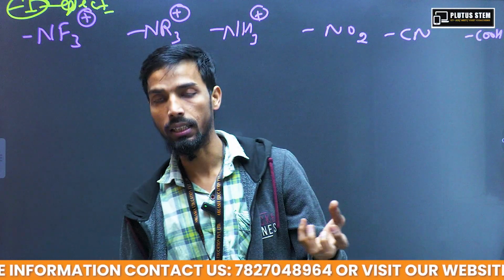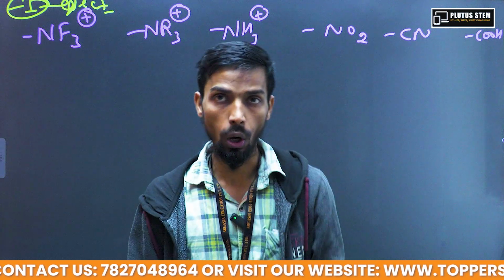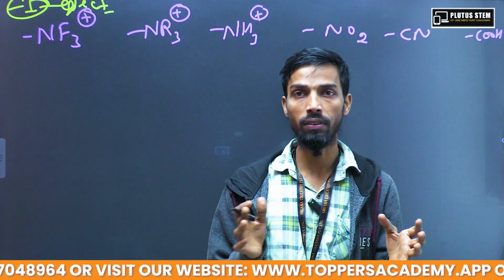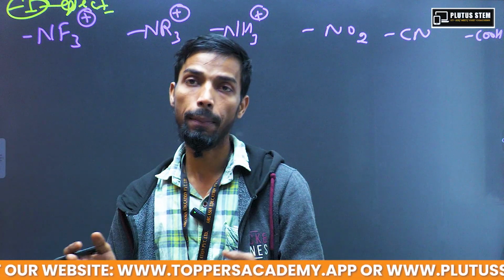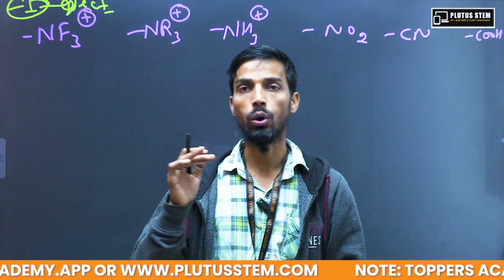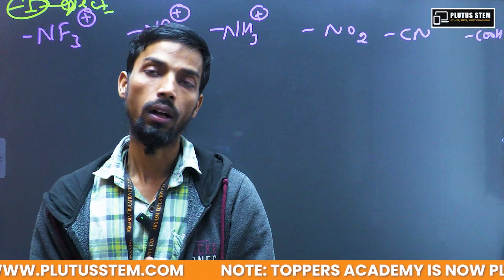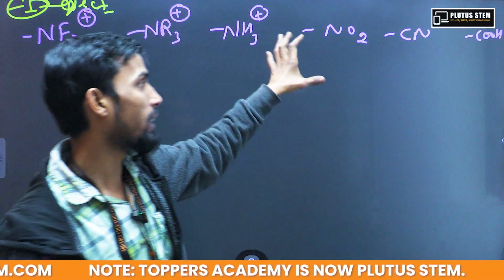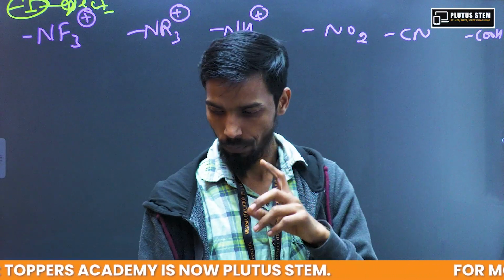You need to learn these, because if you don't know these you cannot compare. Sometimes we get comparison-type questions asking which has a higher inductive effect and which shows the lower inductive effect. So that's why we need to remember this series.